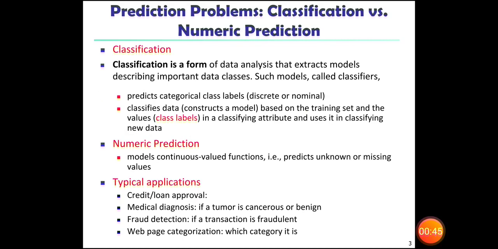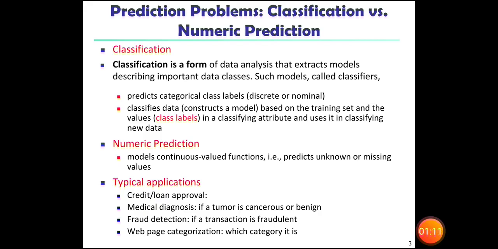Classification. When we go for large data analysis and to get conclusions, we need to approach different methods. Classification is a form of data analysis that constructs a model which will describe the important data classes. Such models are called classifiers.